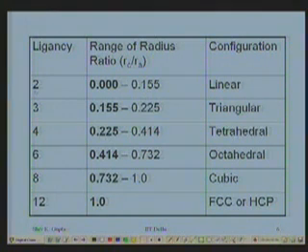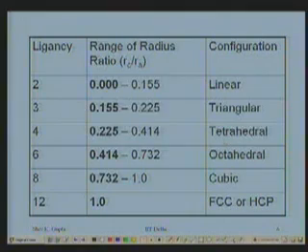I shall get the ligancy 2, which means the coordination is linear, just now which I showed you in the picture. Then coordination 3 also I showed you, starting from the limiting case of 0.155 goes up to 0.225. That is what I want to talk about, the triangular configuration, which is a plane. Now configuration with ligancy 4, that means central cation is surrounded by the 4 anions. This geometry we have seen in the last class.